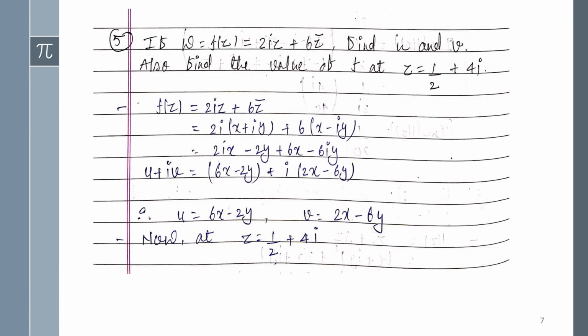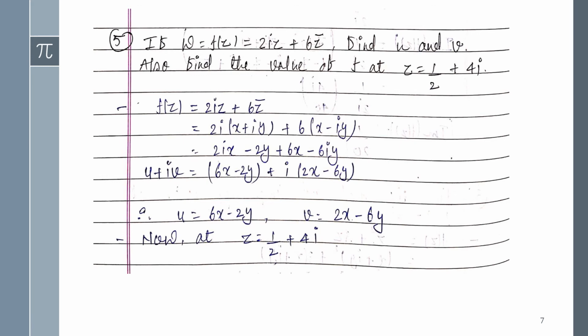And here it's given the fifth example, and the question is: if w = f(z) = 2iz + 6z̄. Here it's given z bar, so in place of z you will convert into the z bar form. Then find u and v, that is the real and the imaginary parts, and also find the value of f(z) at the point z = 1/2 + 4i. So by taking the point 1/2 + 4i, you have to find f(z).